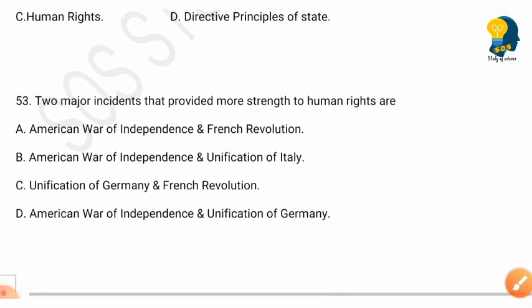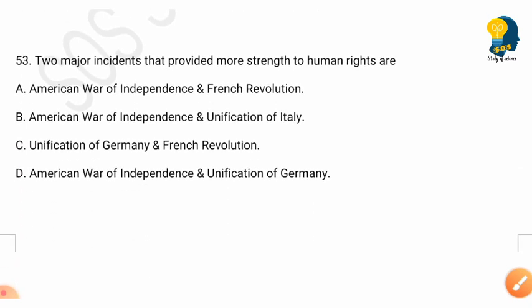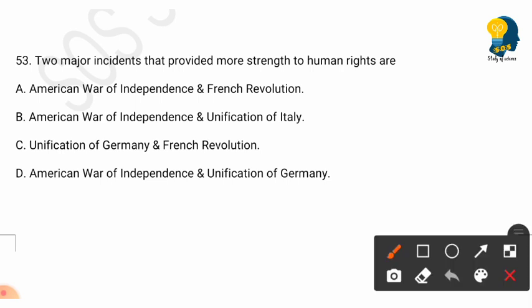The next question is, the two major incidents that provided more strength to human rights are. Options are American War of Independence and French Revolution, American War of Independence and Unification of Italy, Unification of Germany and French Revolution. Option D is American War of Independence and Unification of Germany. So here the right answer is option A, American War of Independence and French Revolution.